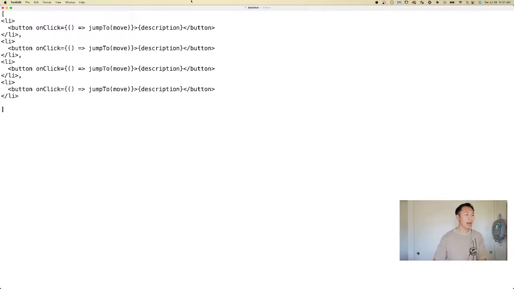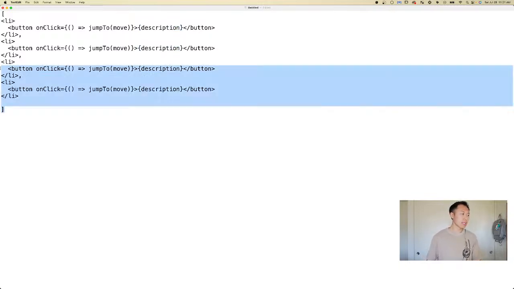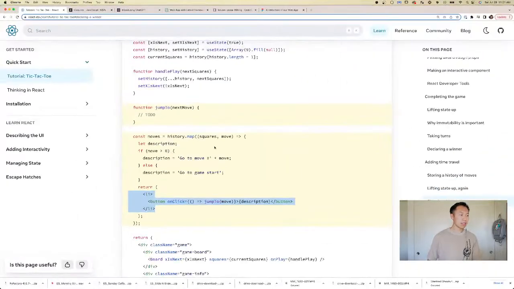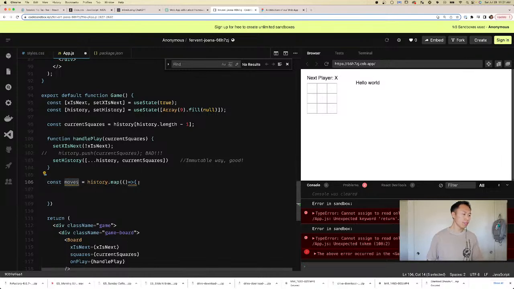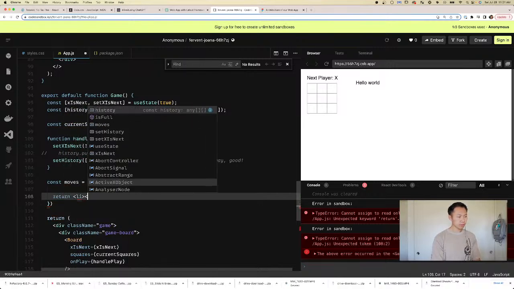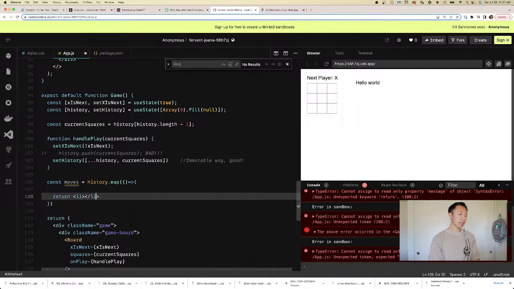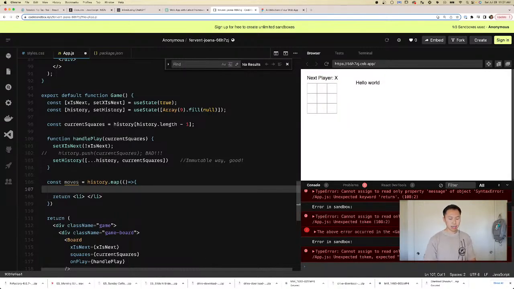Each of these will have game step 1, game step 2, and so on. So it's a list of all of these. That's what we're making, and it's always important to understand what we're trying to make. So each map operation is going to return a list element. And how are we going to make that?